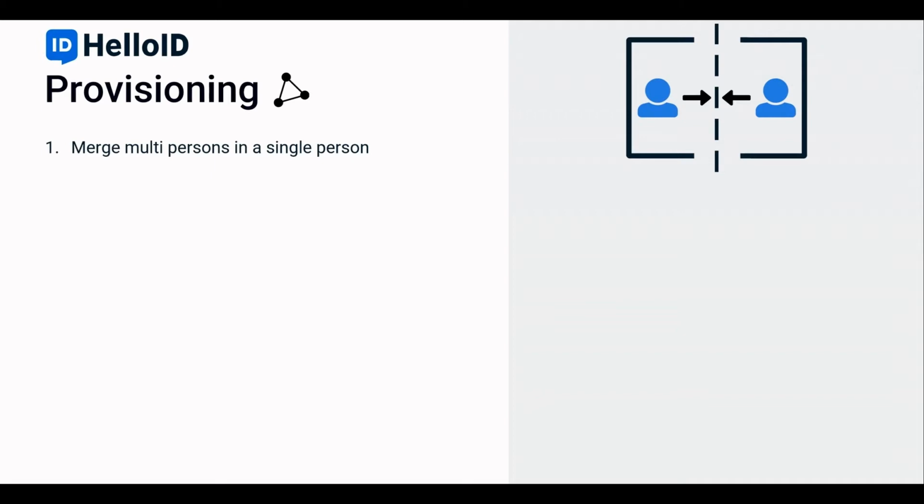With this new feature, we have taken the first step in the process of merging duplicate persons into one, in which the merged duplicate person will act as a single person within the HelloID provisioning. The second item is to unmerge the merged person. With the introduction to merge multi-persons into a single person, we also have the functionality to unmerge a multi-person back into separate persons, in case the multi-person merge was not performed correctly or the specific persons should be treated as separate persons within the HelloID provisioning process. Let's show you how these new features work in detail in the following demo.